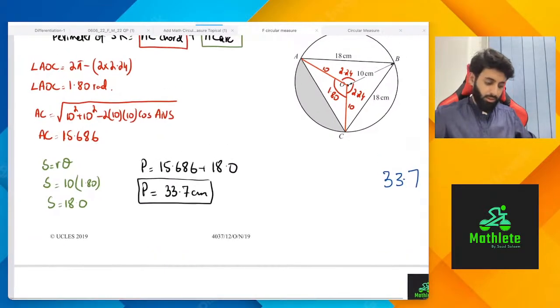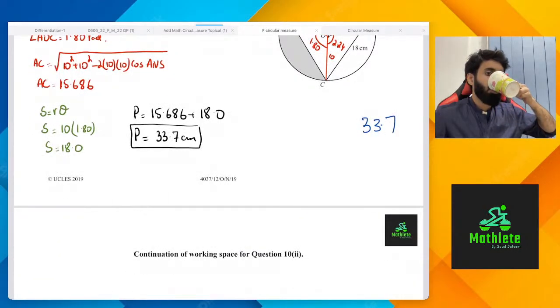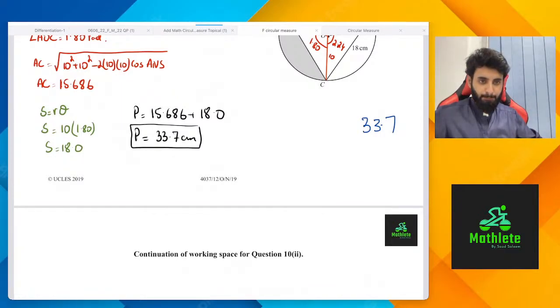So far so good, I hope. Please pray I get A star in maths. Well, let's hope all of you who are here end up with an A star, inshallah.